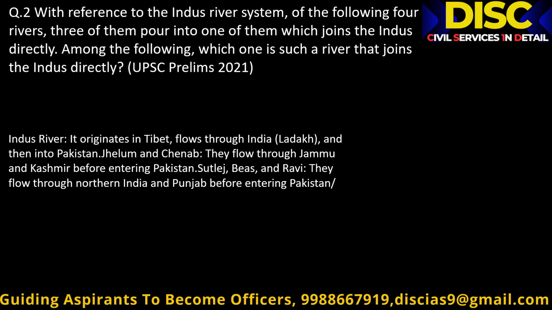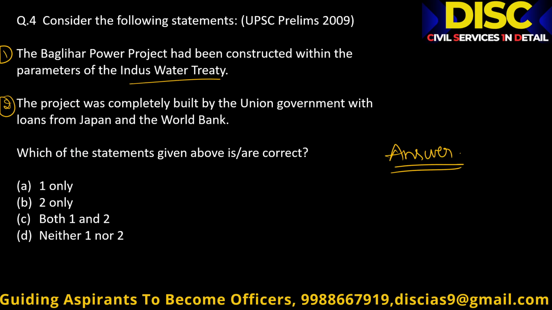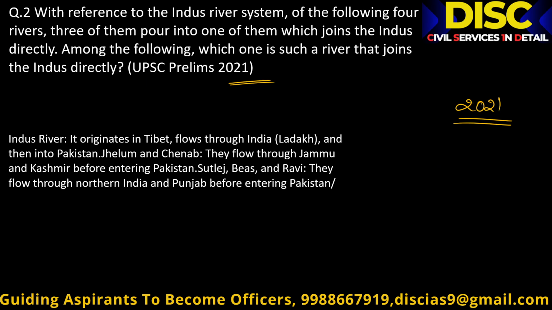Yes, this is one more mains question which was asked in 2021. See, in 2021 itself, relevant questions were asked in both prelims and mains. That's what I'm saying. This year has high chances of getting a question on the Indus Waters Treaty and the Indus river system. Please be very prepared. So here's the mains question: with reference to the Indus river system, of the following four rivers, three of them pour into one of them which joins the Indus. This is the same question which I mentioned here. So okay, there was one more question asked.